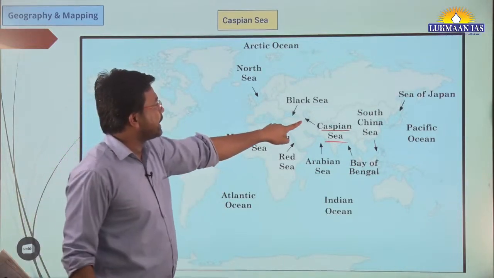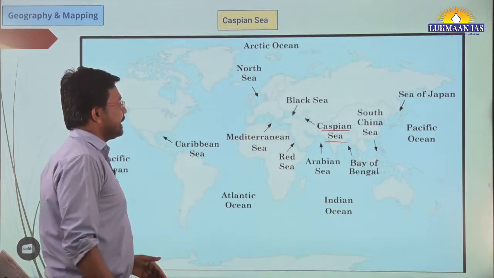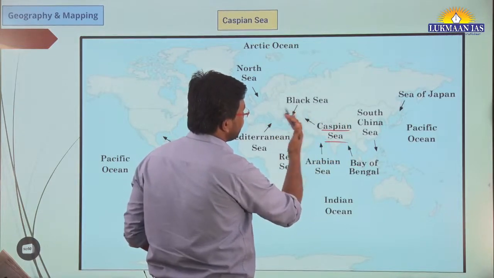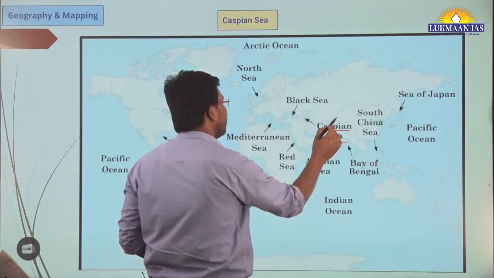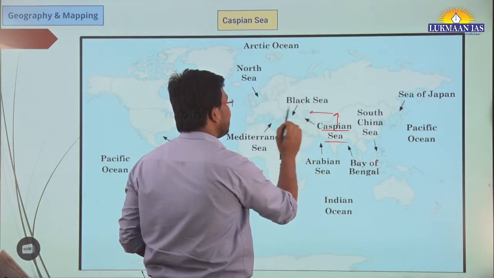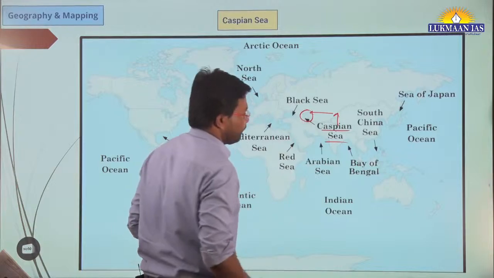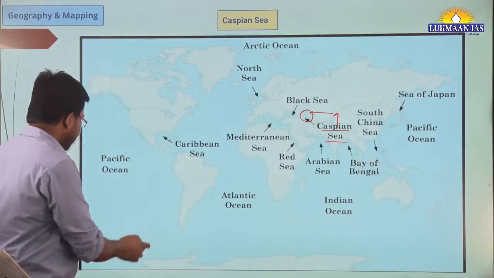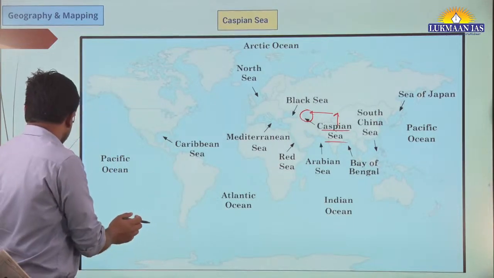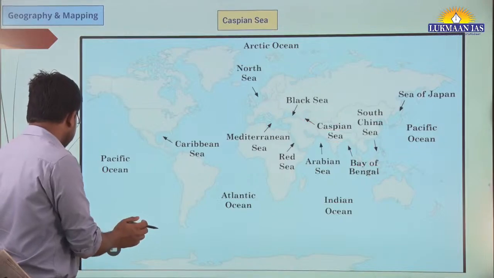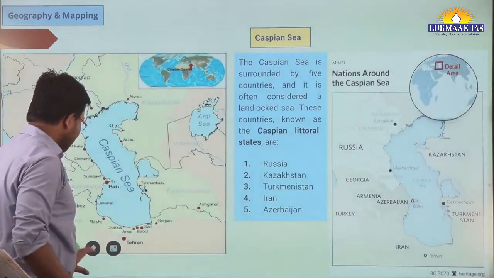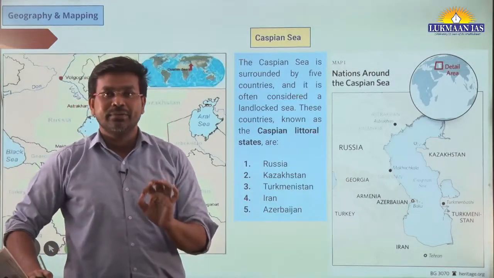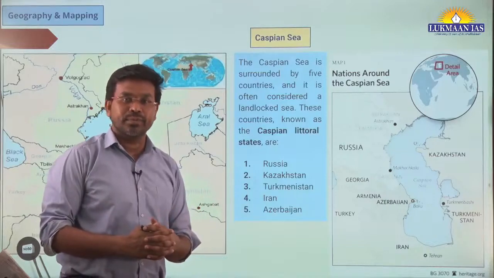Okay, so this is where the Caspian Sea is located. You can see it is in the western portion of India. India is over here. If you go a little north and a little west, this is where the Caspian Sea is located. And before the Caspian Sea, we have the Central Asian countries. Yesterday we discussed the Central Asian countries also. So now let us quickly see those countries that surround the Caspian Sea. The Caspian Sea is surrounded by 5 countries. How many countries? 5 countries. We are going to learn the names of these countries now.